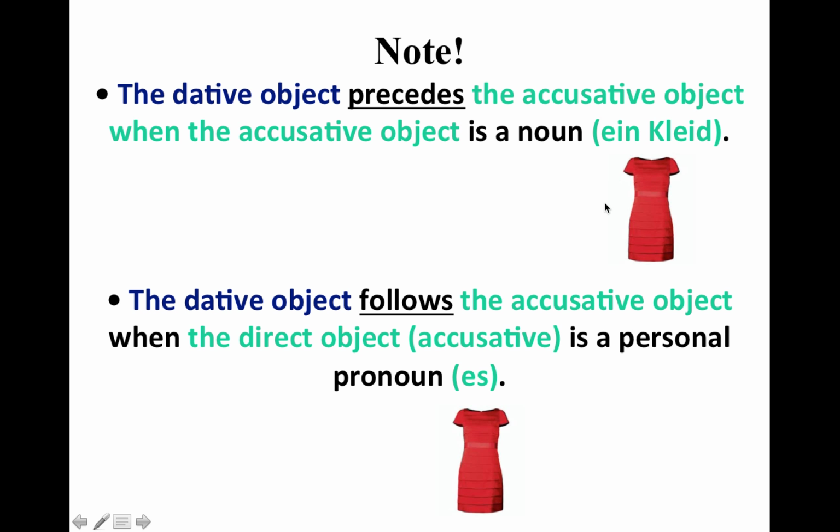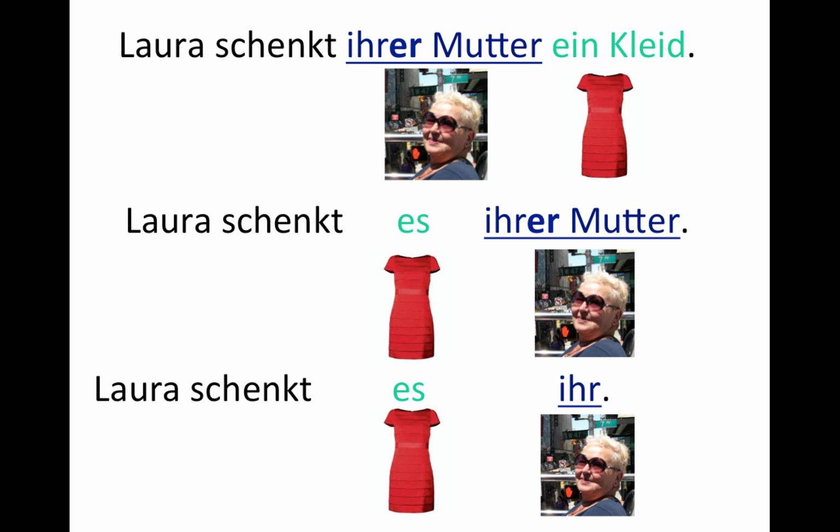Now we have these two differences here. It's the same object, but in one case we're actually mentioning the dress, versus here we're just saying it, because it might already be implied, it might have been mentioned before, you're holding it in your hand and you're showing it while you're talking. So there are different ways of saying the same thing, but you have to watch your order. So let's look at these three examples.